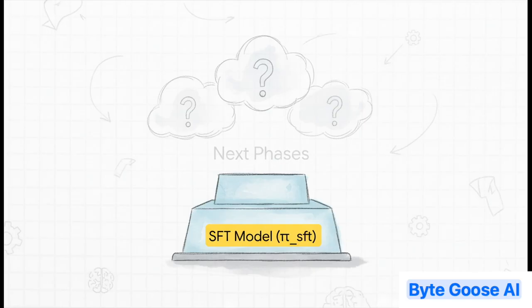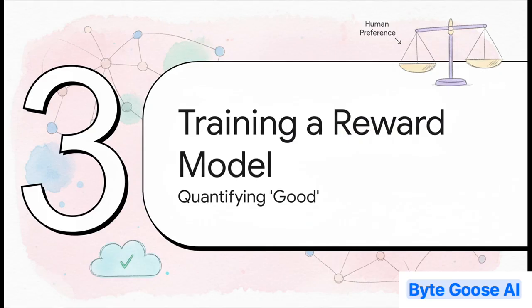We'll call it PI-SFT. Now, in the world of reinforcement learning, a policy is just a fancy word for the model's strategy. You know, how it decides what to generate. So this SFT policy is our new and improved starting point. It already knows the basics of how to have a good conversation, which makes it way more prepared for the next, much trickier phase.